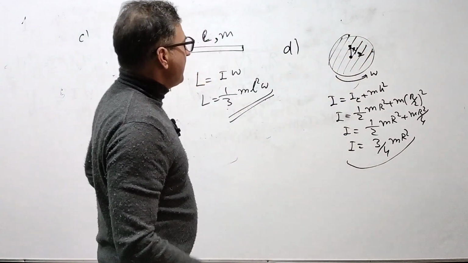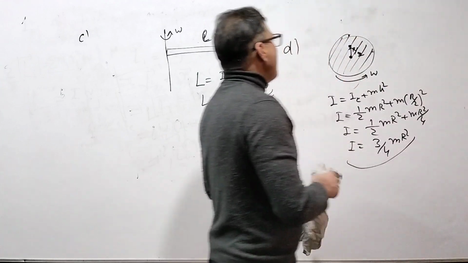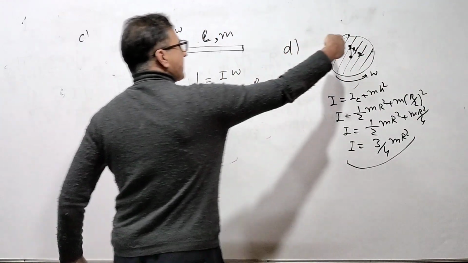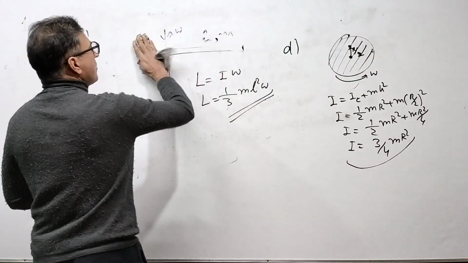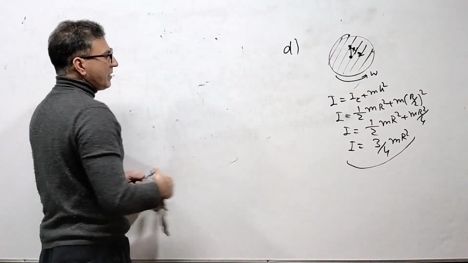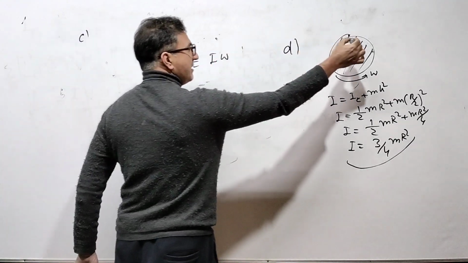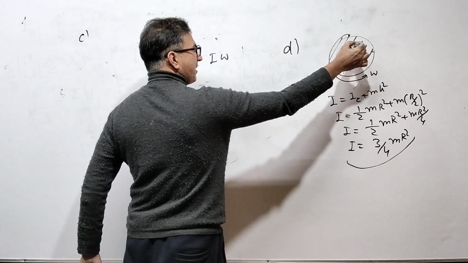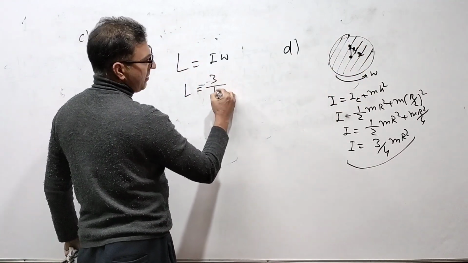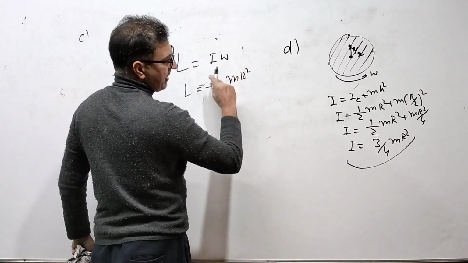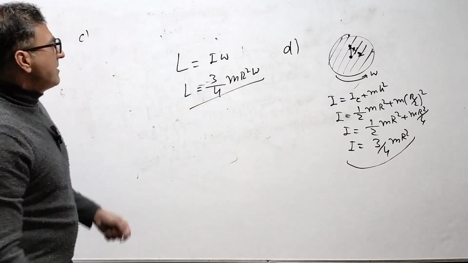Now I ask you, what is the angular momentum of the body about this axis? So what do you write? Simple. L is equal to I omega. But what I? This I, not this, because it's rotating about this axis. So L is equal to, what is I? 3/4 mr square. That is I into omega. That is the answer.